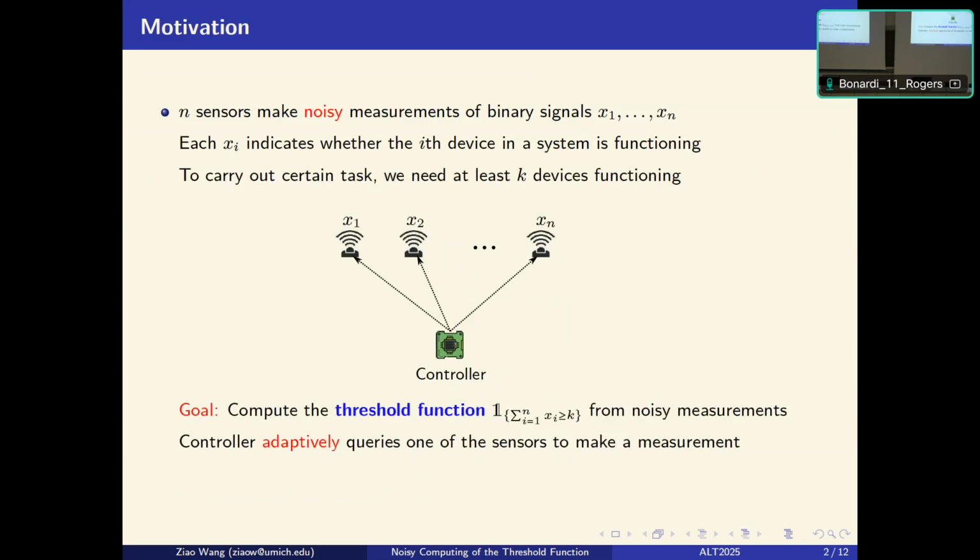In this example, we have n binary signals, x1 through xn, and we have n sensors that can make noisy measurements of them. In a particular scenario, let's say each xi represents the indicator of whether the ith device in a big system is functioning. To carry out certain tasks, we need at least k of them to be working. So to decide whether we can run this task, we essentially want to compute the threshold function, which is the indicator of whether the weight of this sequence is at least k. Now we have a centralized controller which can adaptively query one of the sensors at a time. So now the question is, how many queries do we need to compute this function reliably?